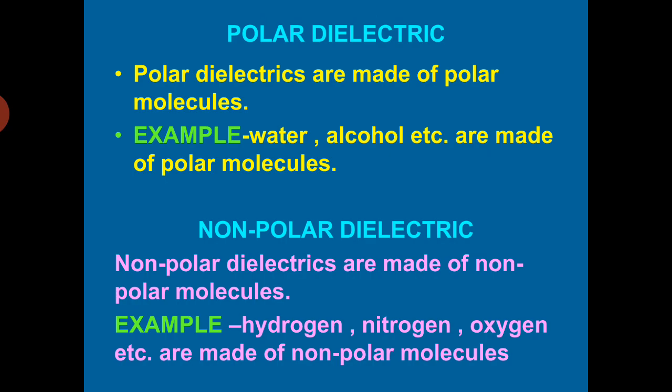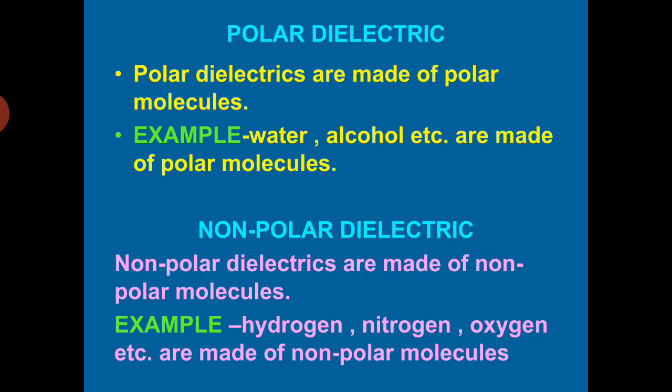It means in such molecules, the center of mass of positive charge coincides with the center of mass of negative charge, and each molecule will have zero dipole moment in its normal state.